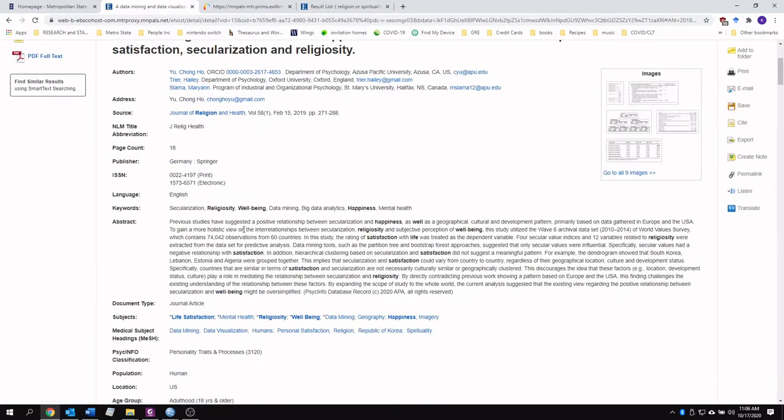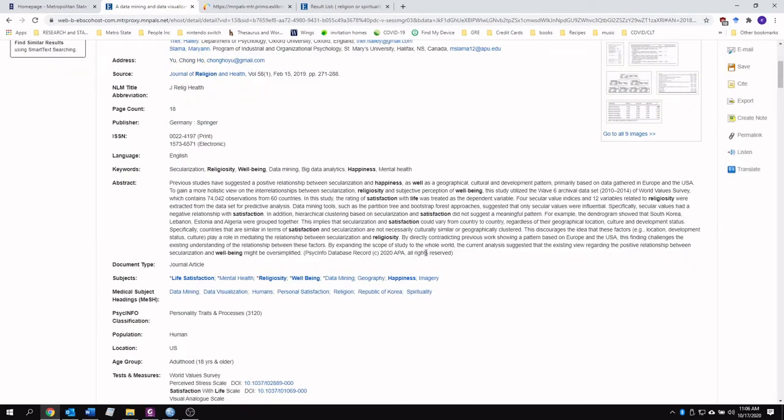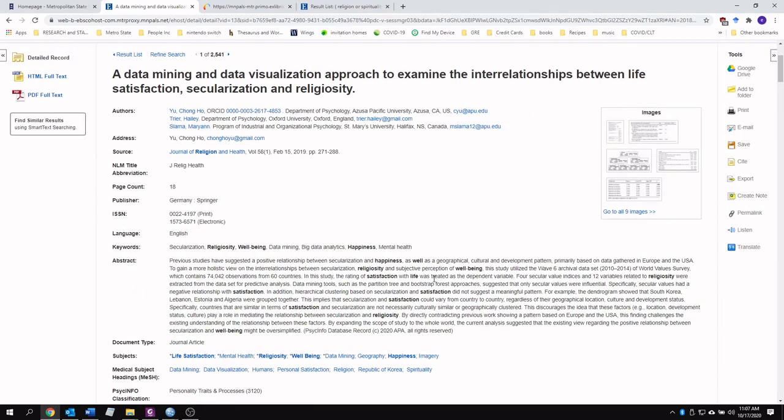And then we want to read the abstract, and that's going to give us a little more information. Is this related? It doesn't have to be fully related to what I'm doing, but Carrie is going to have you do 2 sections, one for each of your constructs. At least that's the easiest way to do it. So you're going to have a section for religion and a section for life satisfaction.